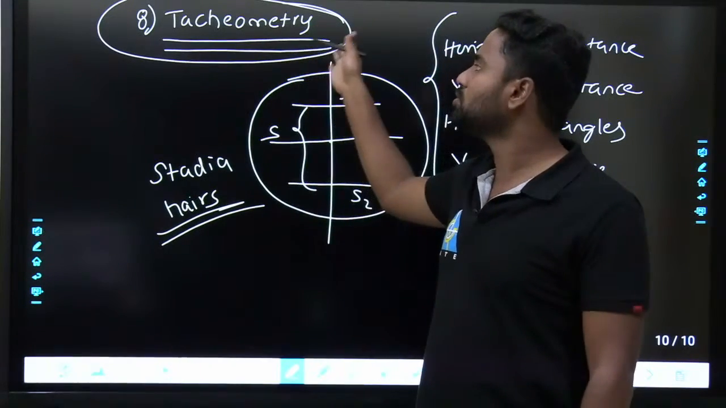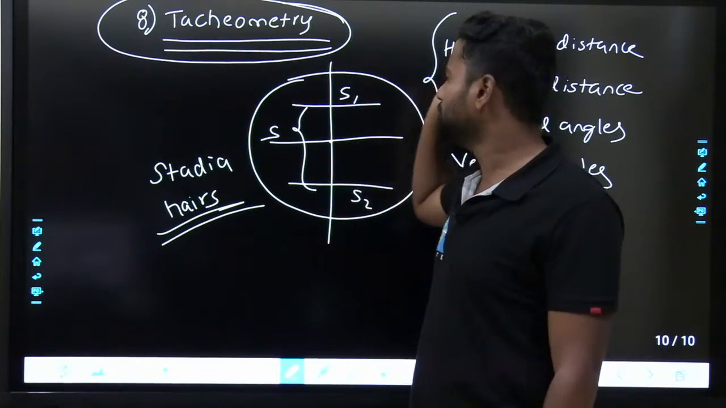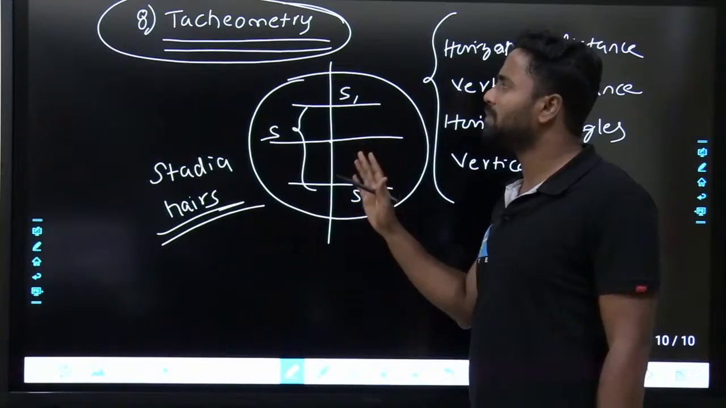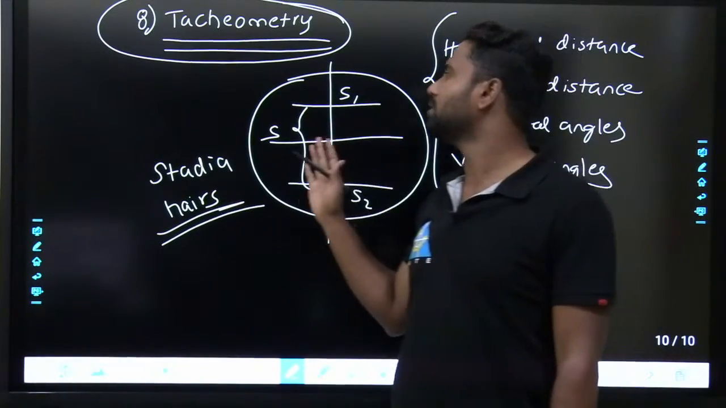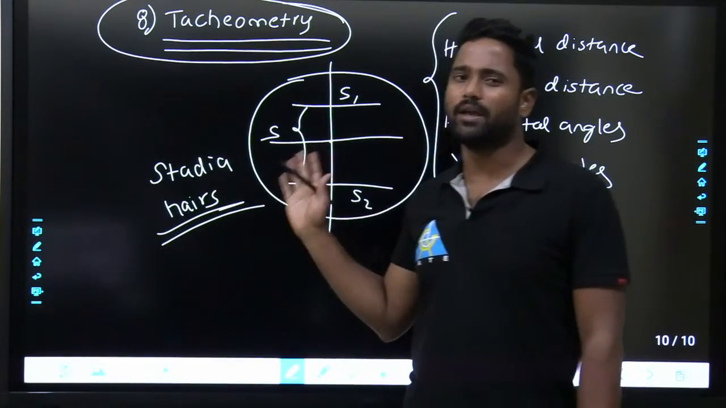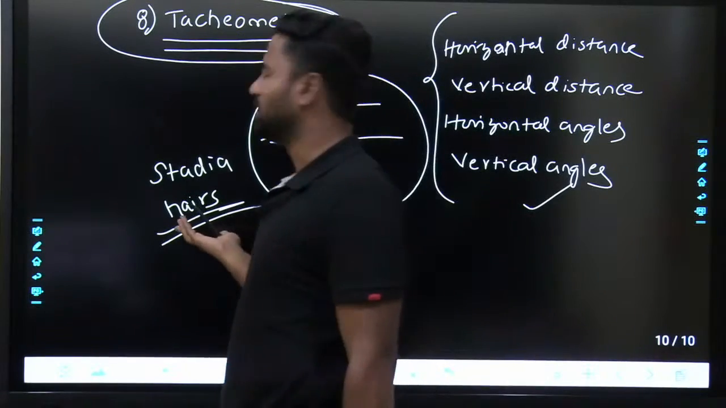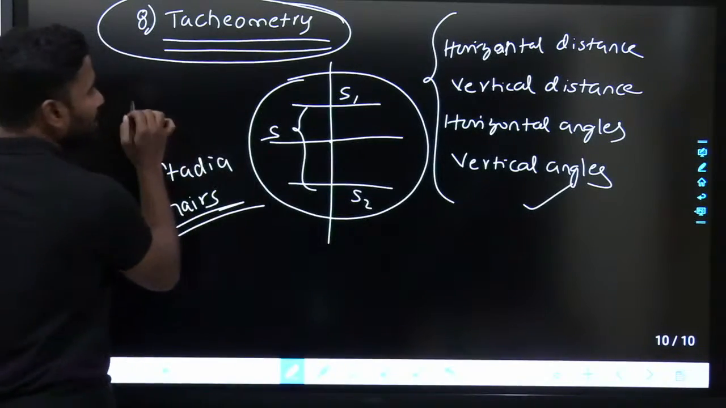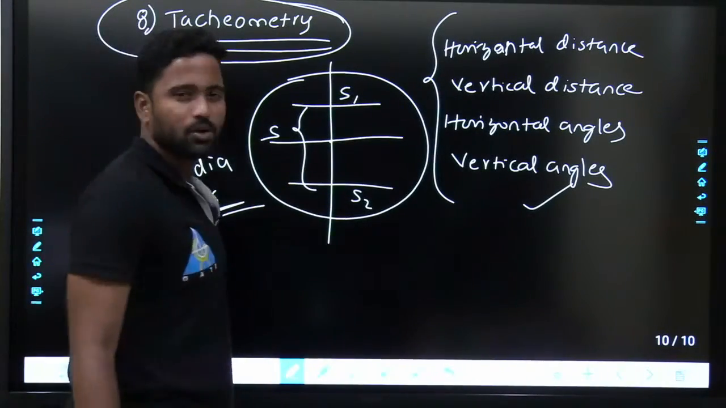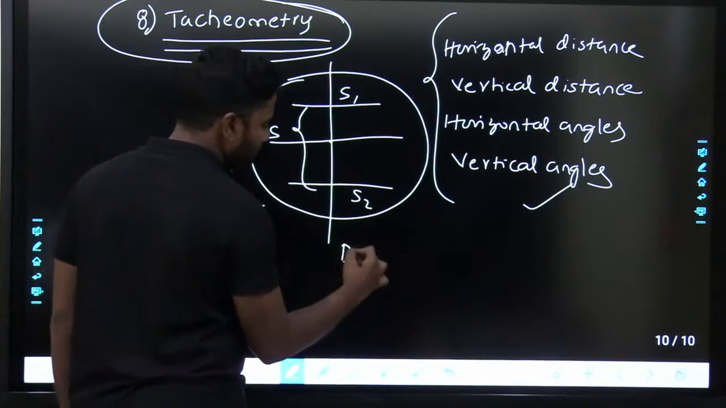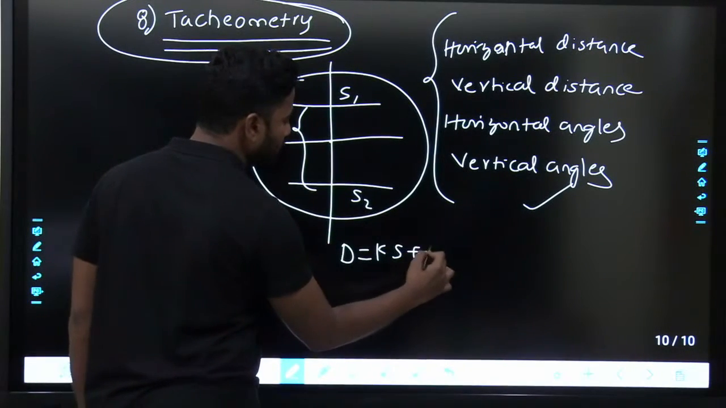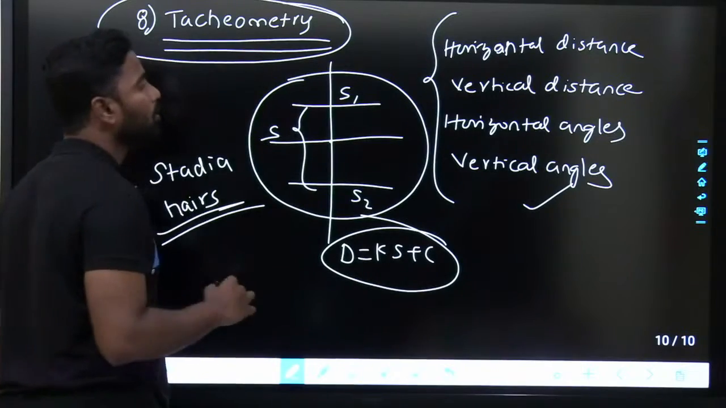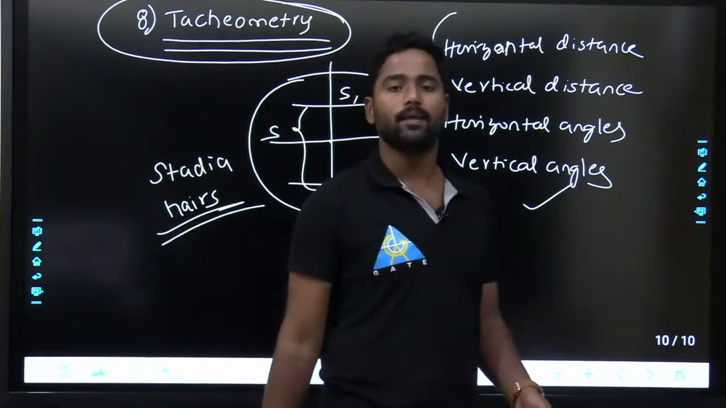So here also you can get some 5 to 10 marks in engineering services. Very rarely you will get a question in GATE, but you can get it from GATE also, like how to find the distance. D is equal to Ks plus C. You might have seen this: multiplying constant, additive constant, all those stuff will be seen in tacheometry.